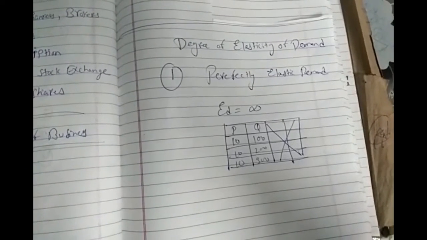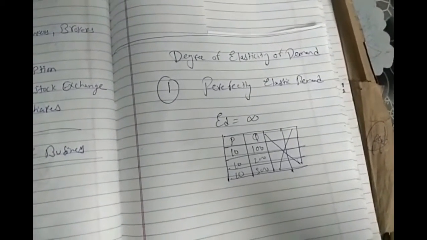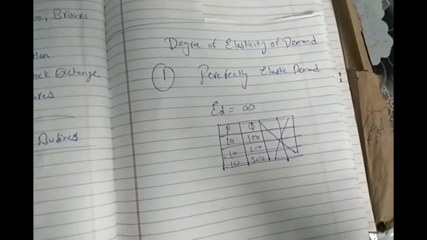You can see that at a constant price the demand can be infinite, and that condition is considered perfectly elastic demand.